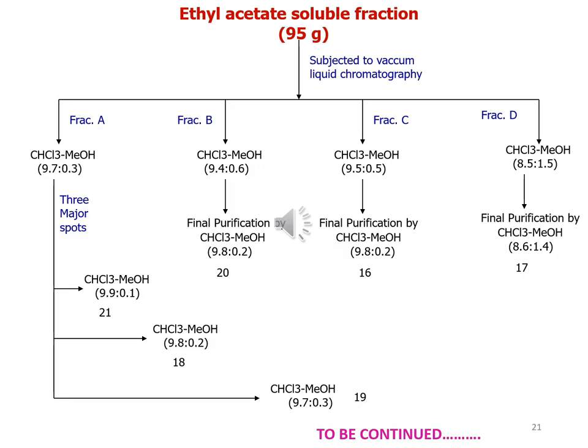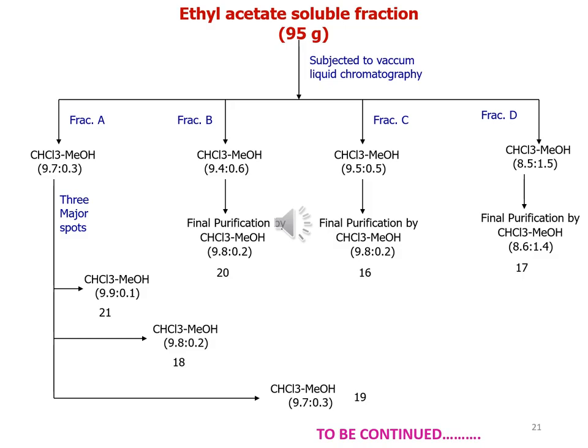We obtain 3 major spots on TLC, which confirm the presence of 3 compounds, and these are 21, 18, and 19. The purity of compound 21 is confirmed by using 9.9 and 0.1% chloroform-methanol, while the purity of compound 18 is confirmed by using 9.8 and 0.2% chloroform-methanol. The purity of compound 19 is confirmed by using 9.7 and 0.3% chloroform-methanol.